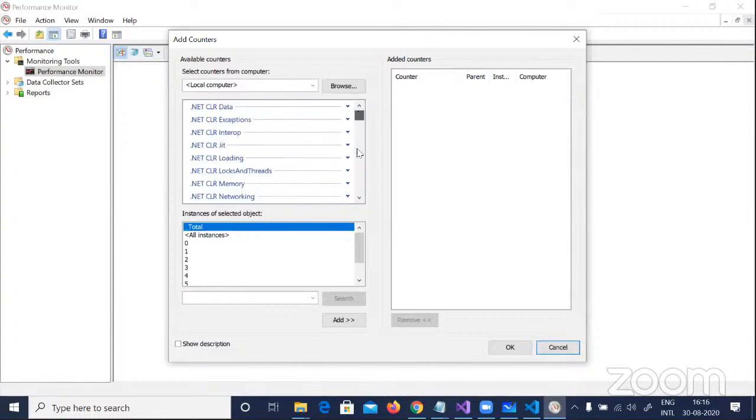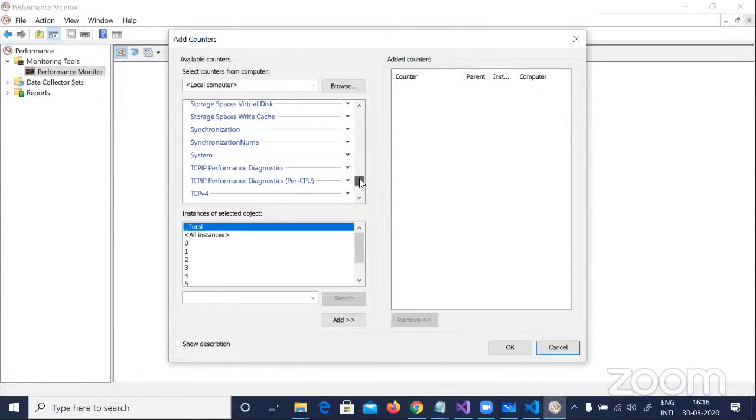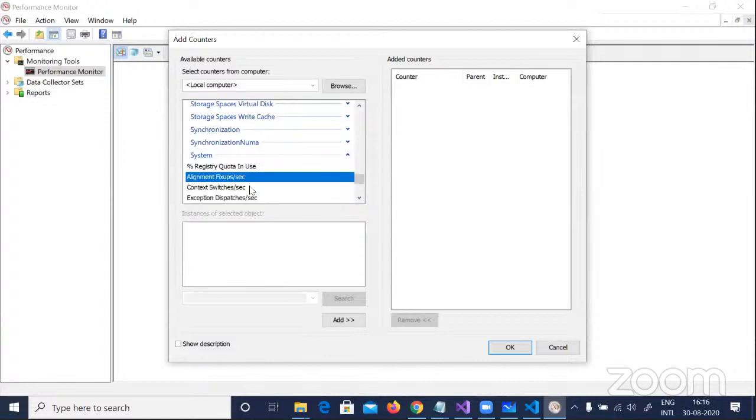There are lots of counters out here, but the one specifically which I discussed, context switching, is in System. Now you must be asking, Shiv, how do you know that this context switches per second is in System? Well, because there are 5 or 6 counters which I use to start with, like the processor, the RAM. If it is ASP.NET, then the session variables, the cache. So there are some counters which I know in which category they belong because of the habit I have, right? But here this is the System category. Inside this we have context switches per second. So I'm going to go and just take this.